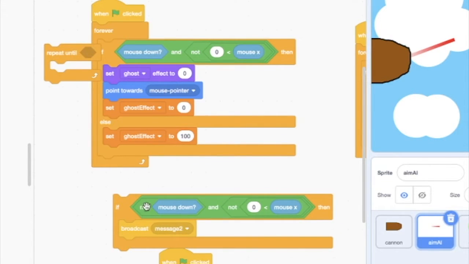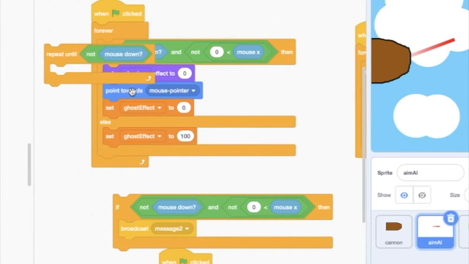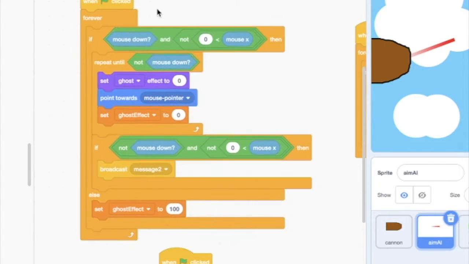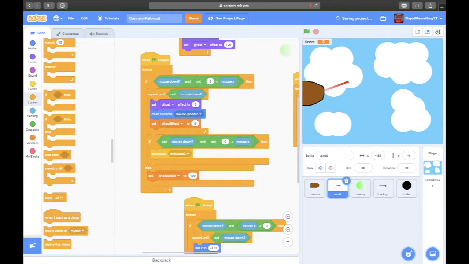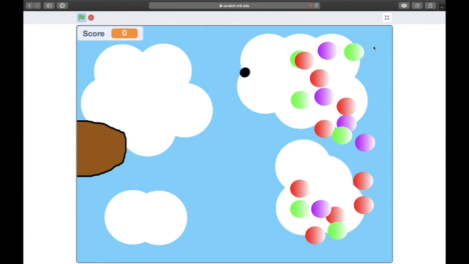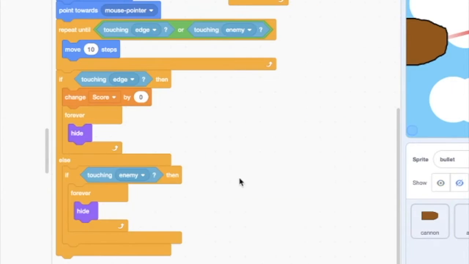So let me take this out. Put that in there. Put that right there. And then right there. So where it says repeat until not mouse down. Do that. Let's see how that works. Perfect. We got that working, and oh, look at that! Uh-oh, yeah, we're gonna have to, okay, so